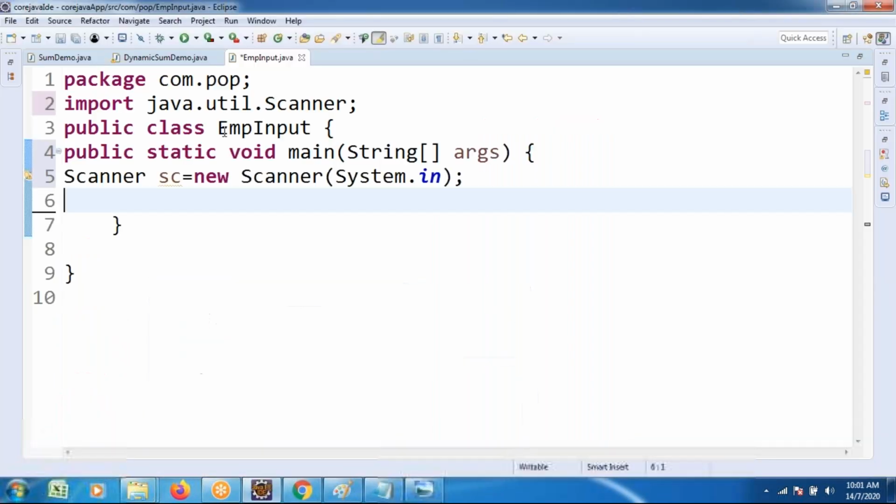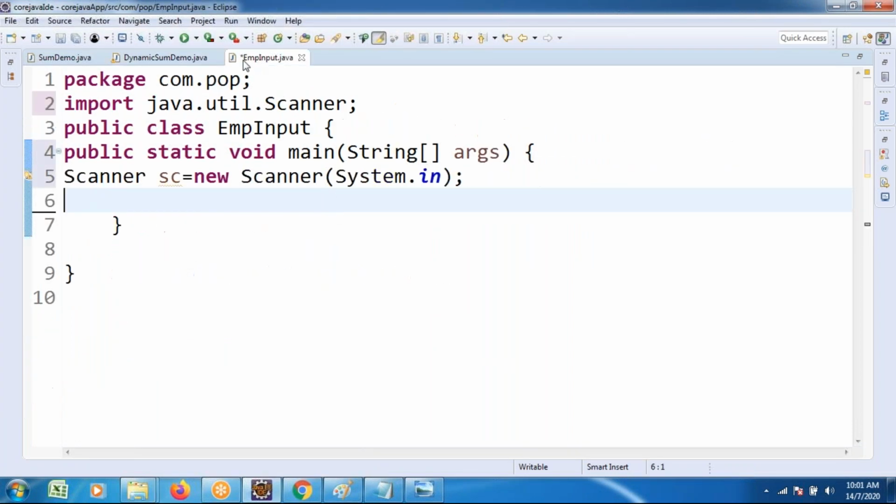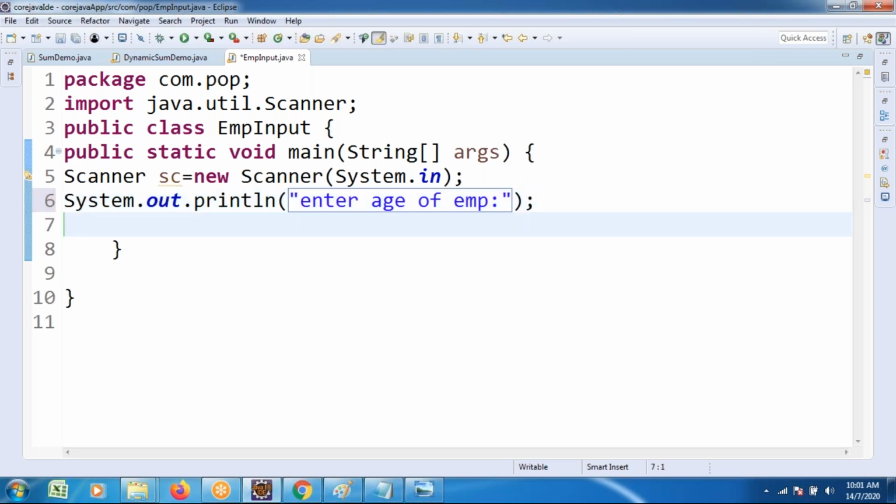To read integer type of data, I used nextInt. Similarly, to read byte type of data, what is recommended? Sys out, enter, for understandability purposes we are reading. Enter age of the employee, different types of data. Employee age is mostly less than 127 years. That's why it fits with byte type.